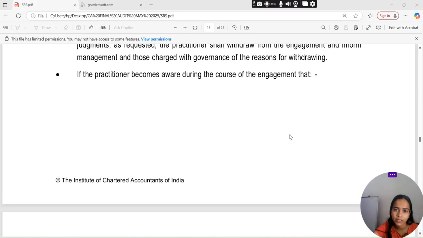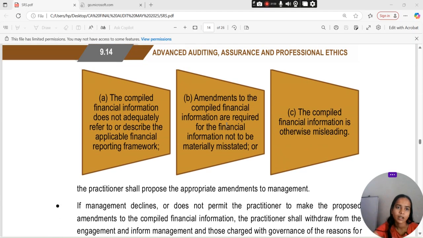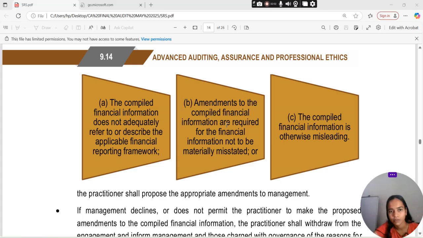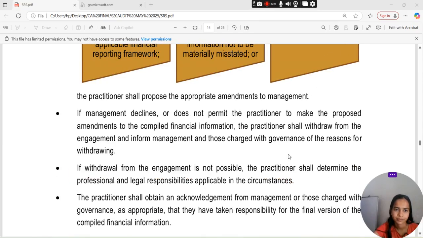If the practitioner become aware during the course of engagement that the compiled financial information does not adequately refer to or describe the applicable financial reporting framework, amendment to the compiled financial information are required for the financial information not to be materially misstated and the compiled financial information is otherwise misleading, the practitioner shall propose the appropriate amendment to management. If management decline or does not permit the practitioner to make the proposed amendment to the compiled financial information, the practitioner shall withdraw from the engagement and inform management and those charged with governance of the reason for withdrawing.